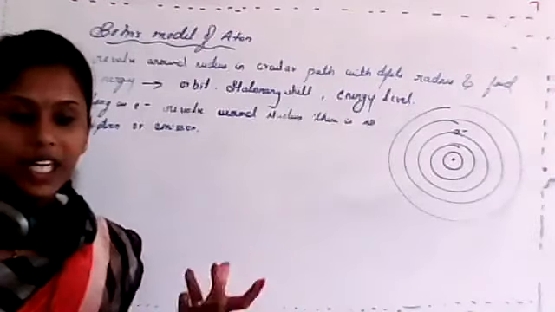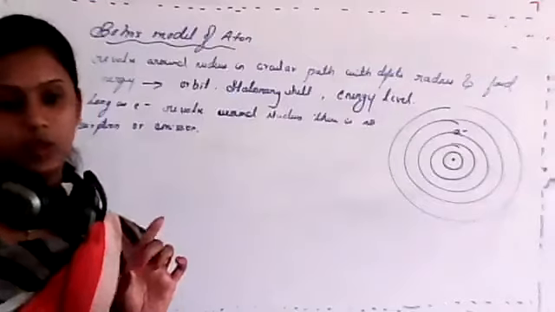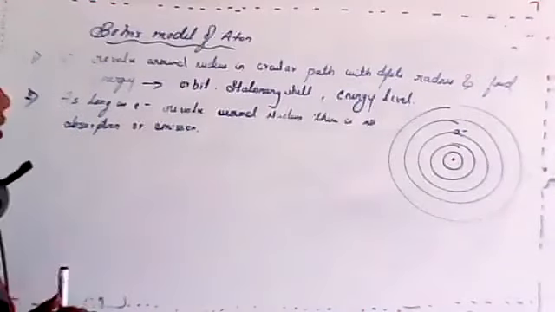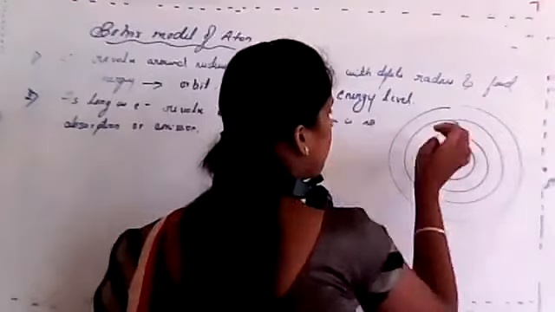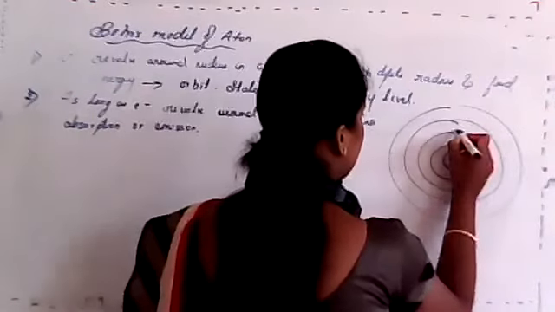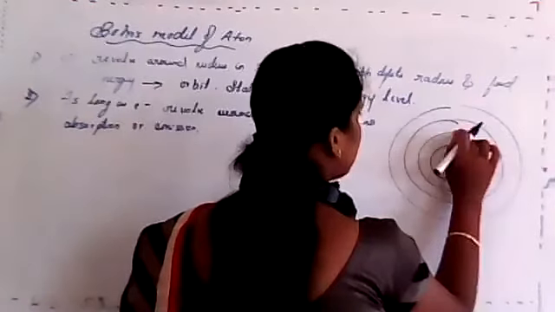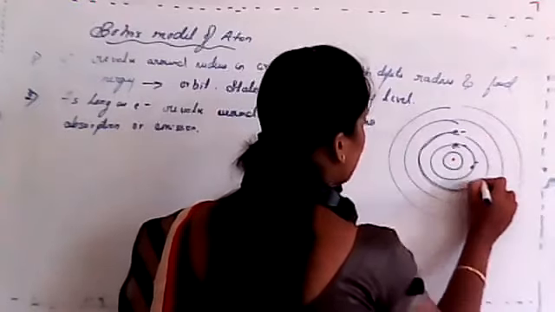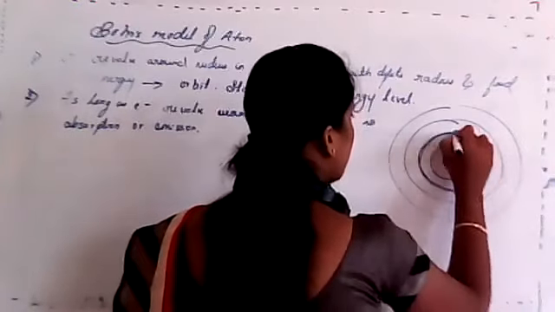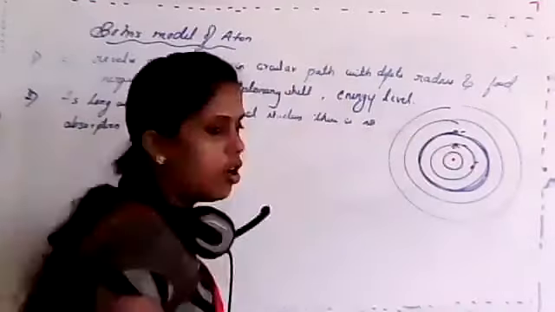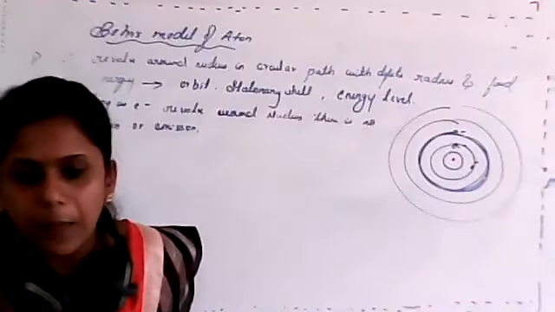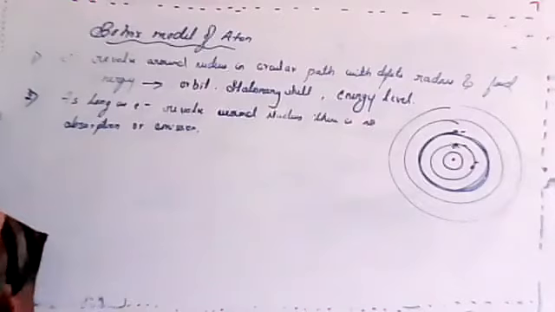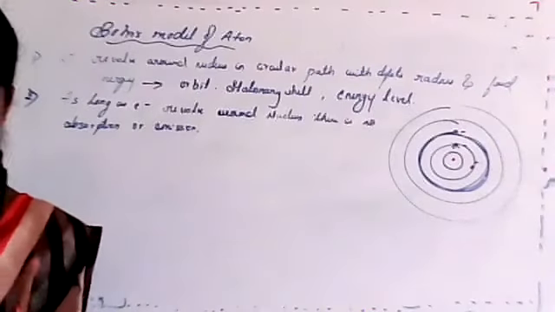There is no gain or loss of electron. This is very important, students. If I consider a second shell, the electron moves in its own path, so there is no loss or gain of electron. It is in a stable state.